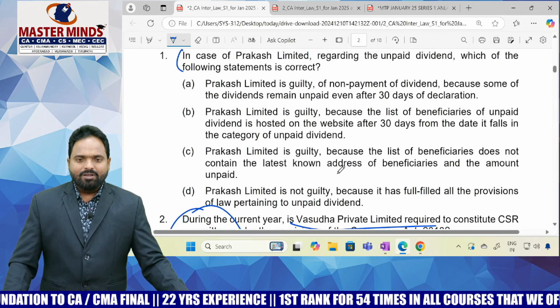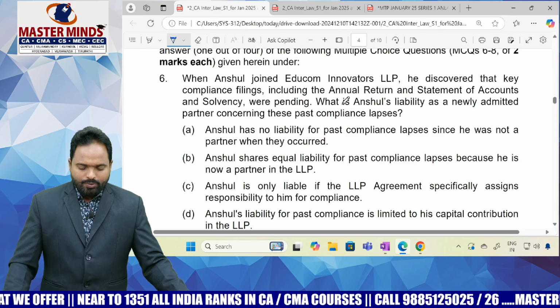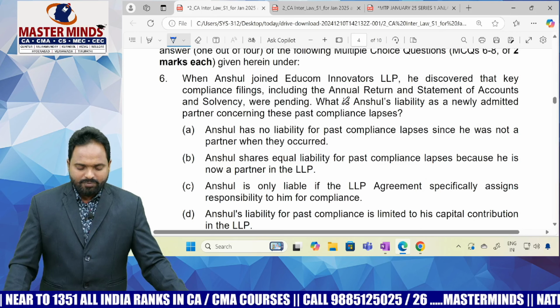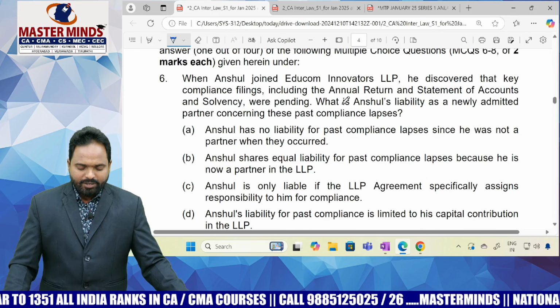And it will take time to read the entire paragraph. That's why go for bottom up approach. And I think this is from LLP. I am not going to read the entire paragraph, just will go to what they are asking. When Anshul joined Educom Innovators LLP, he discovered that key compliance filings, including the annual return and statement of accounts and solvency, were pending. What is Anshul's liability as a newly admitted partner concerning these past compliance lapses?